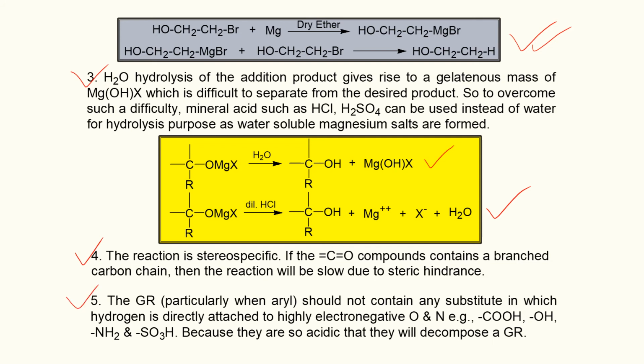The Grignard reagent, particularly when aryl, should not contain any substituent in which hydrogen is directly attached to highly electronegative oxygen and nitrogen, like carboxylic group, hydroxyl group, amino group and sulfonyl group, because they are so acidic that they will decompose a Grignard reagent.